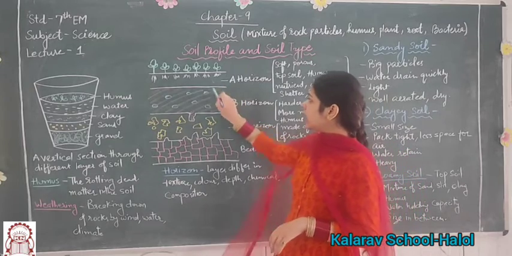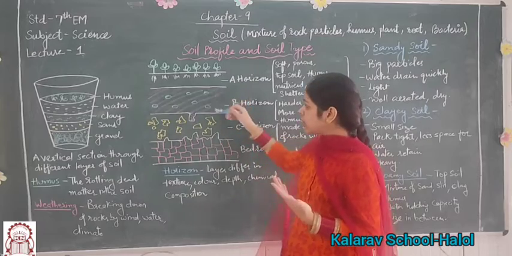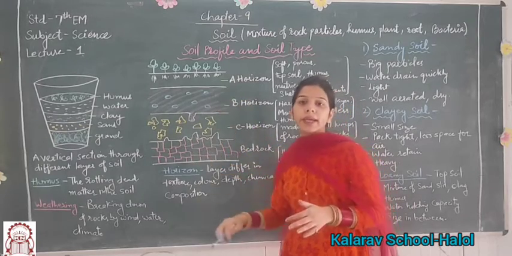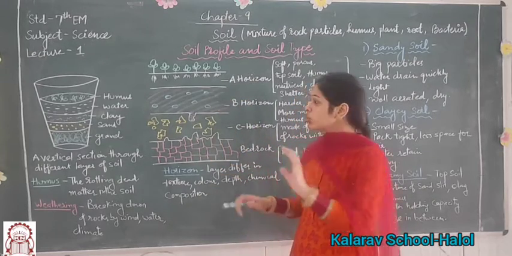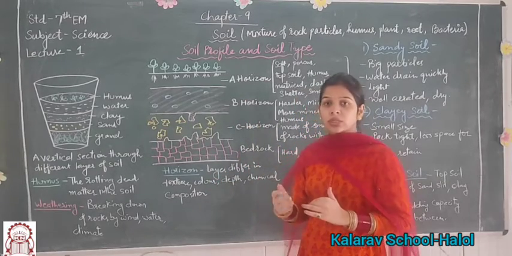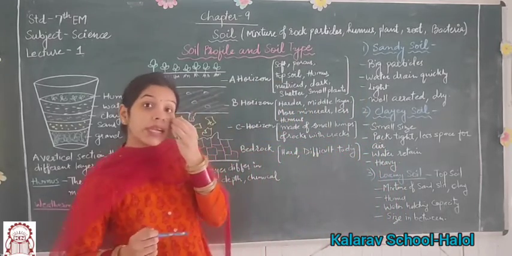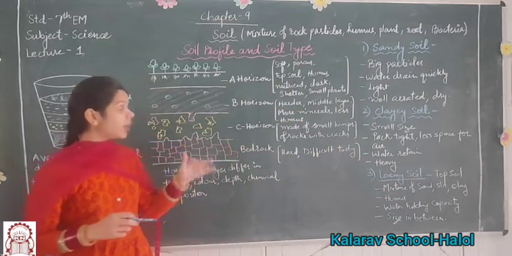As you see, there are four layers. These layers are different in colors, so it is easily shown in the diagram. They have different texture. They have different depth. So these are called the horizons. We will study the different horizons one by one.